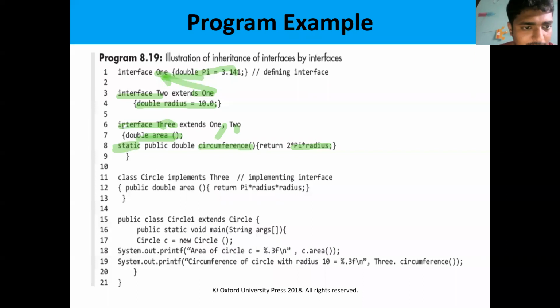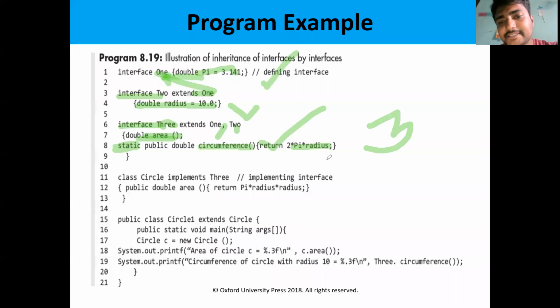So this is interface 1, where I am defining the pi value. I am defining the r value in interface 2. I am defining the area in interface 3. Here I have 3 interfaces. Then these 3 interfaces are implemented by using the class circle. We need a class to implement the interfaces. So class circle implements 3, only 3. I am giving only 3.